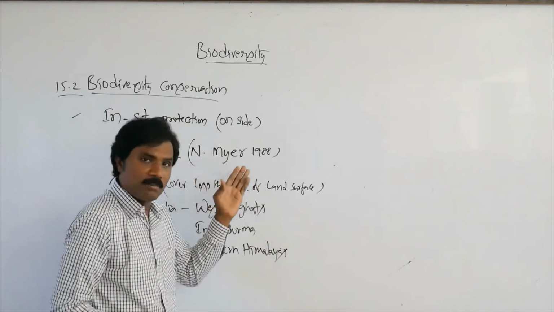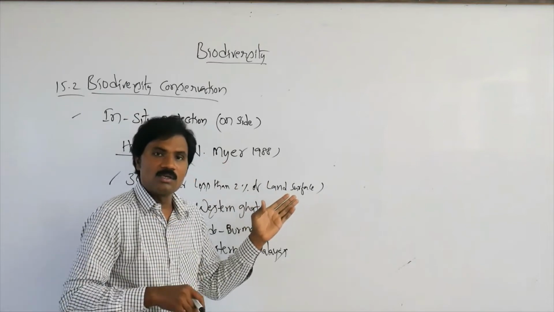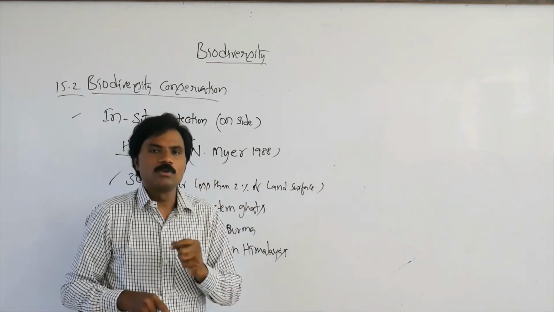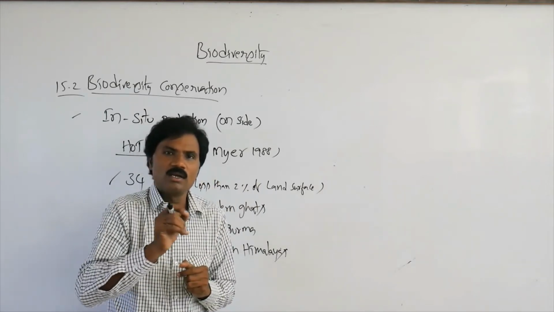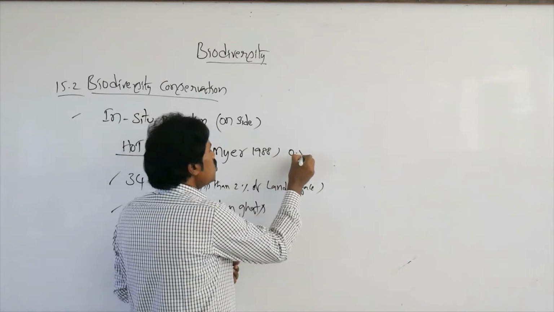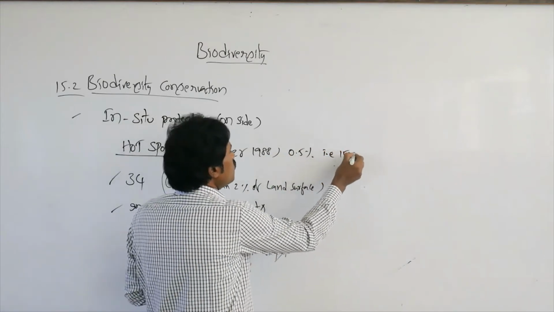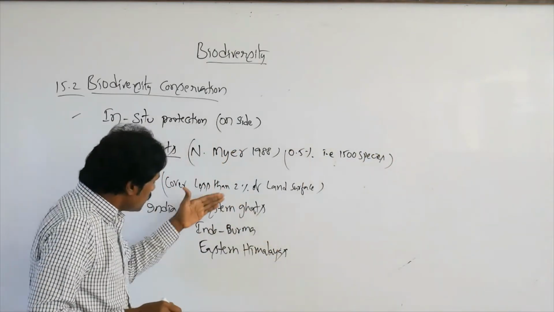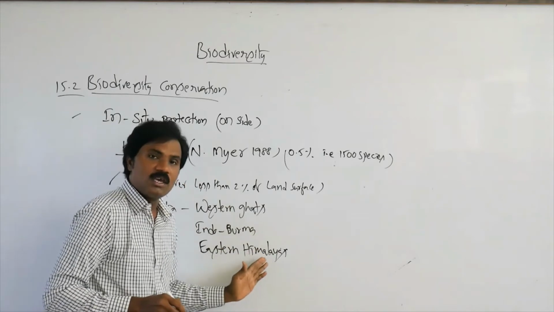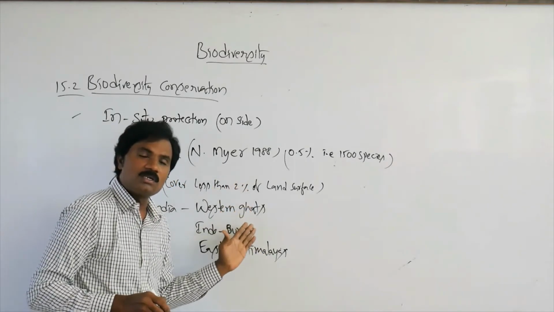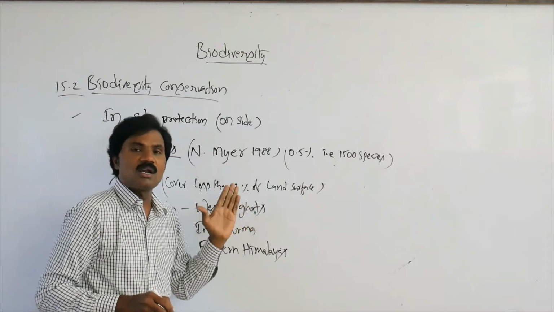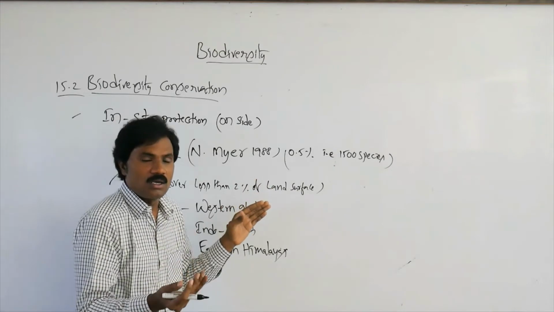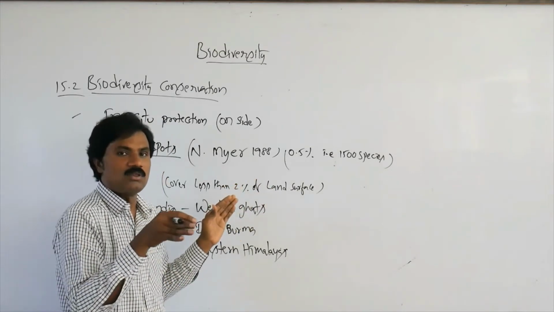According to Norman Myers, later in 1991, he estimated that 0.5% of the species are endemic species. That means 1,500 species are endemic in these specific areas, that means these biodiversity hotspots. Among these, some are protected areas. One among the protected areas related to biodiversity hotspots, that means natural.